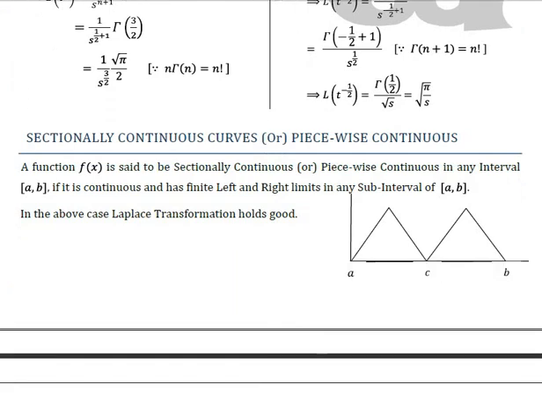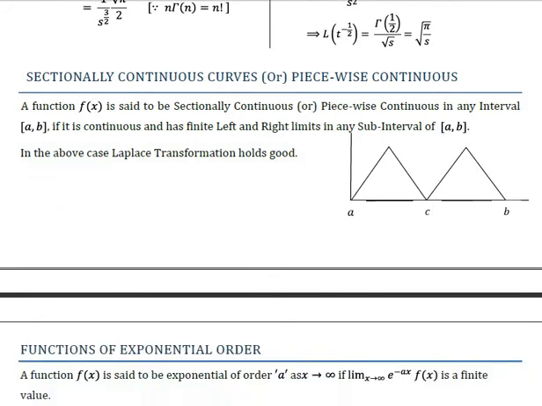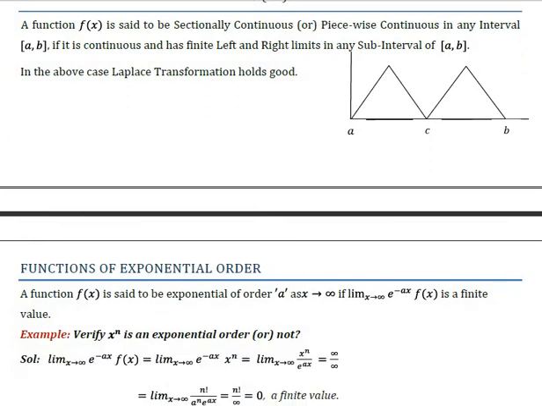Now moving to the next part, that is sectionally continuous or piecewise continuous functions. Here we can draw the figure. A and B are two points and C is a point lying in between A and B. Then a function f(x) is said to be sectionally continuous or piecewise continuous in any interval AB if it is continuous and has finite left and right limits in every subinterval of AB. From the figure it is easily seen that in the above case the Laplace transformation holds true.